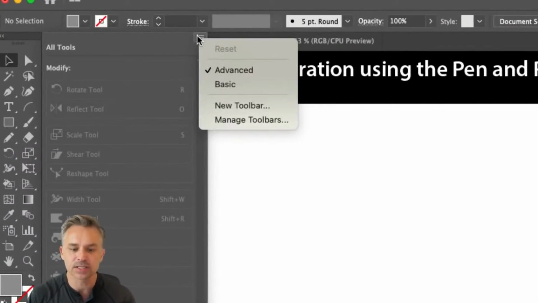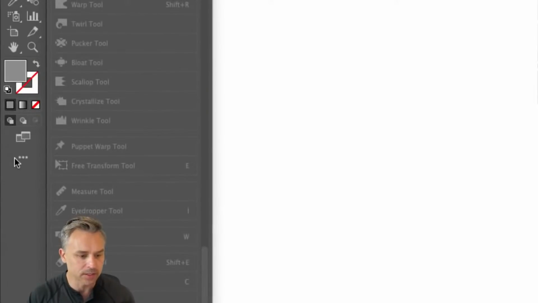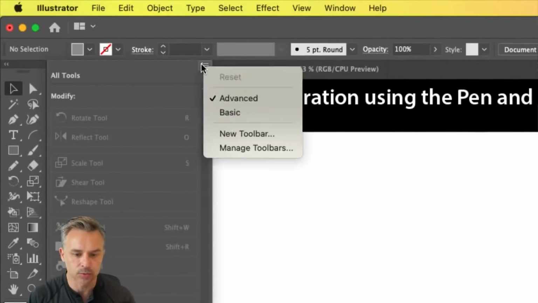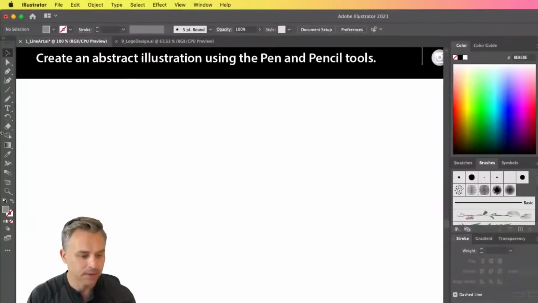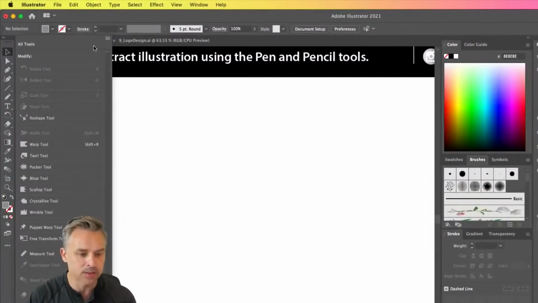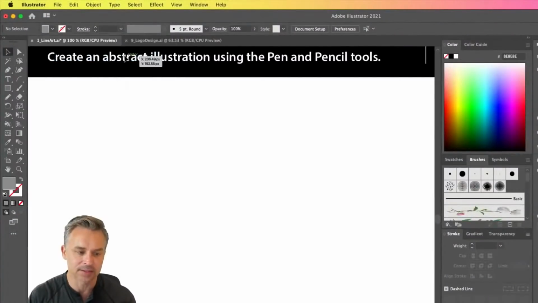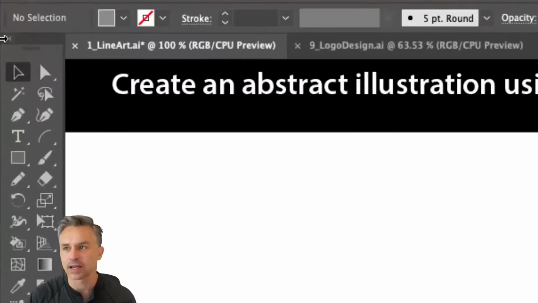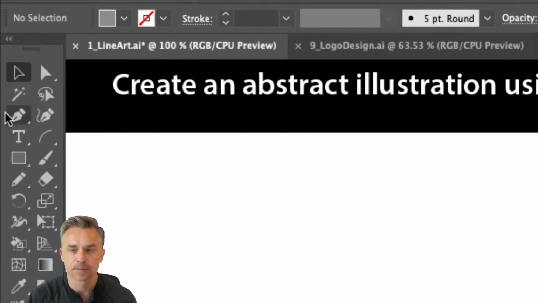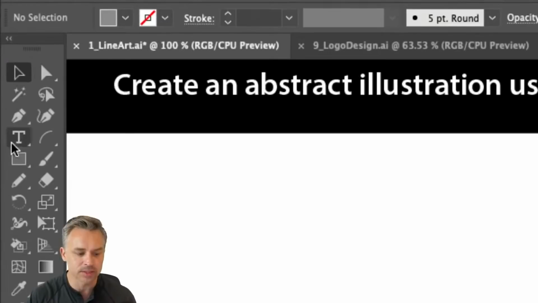But if anything ever seems weird, just go down to the bottom, click right here to expand out to edit the toolbar, and then click right here and you have basic. So let's switch this to the basic. Very innocent looking. And then you also have advanced. I personally like advanced 2 columns, because with the 2 columns, it enables me to see more of the tools.